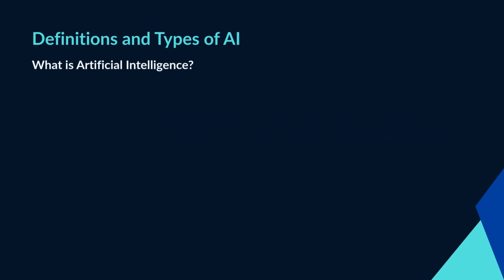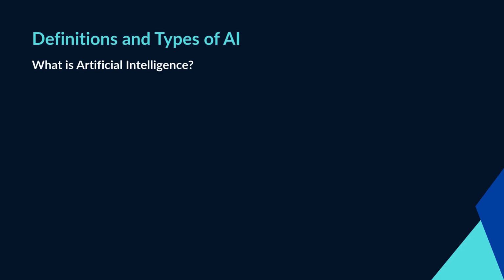What is artificial intelligence? Artificial intelligence, or AI, refers to the ability of machines or software systems to perform tasks that typically require human intelligence. These tasks can include understanding language, recognizing images, making decisions, solving problems, and learning from experience. In simple terms, AI aims to create machines that can mimic, replicate, or even surpass human cognitive abilities in specific areas. However, not all AI systems are equally capable or complex.